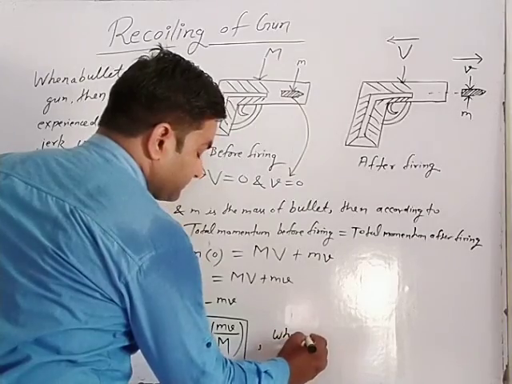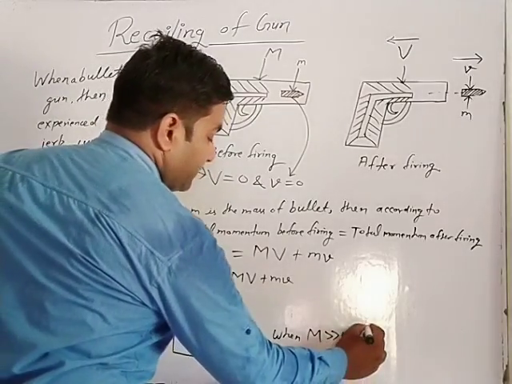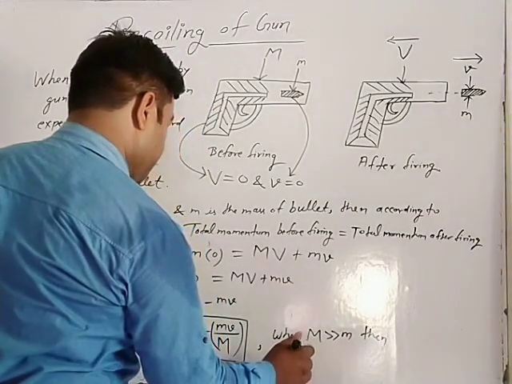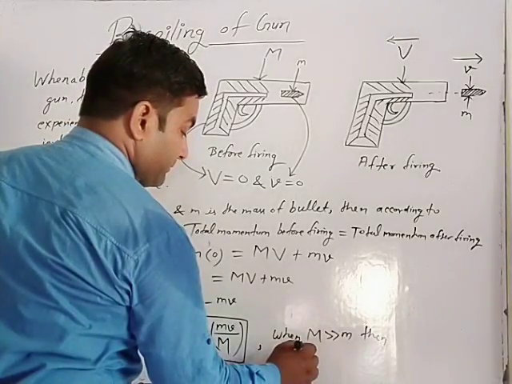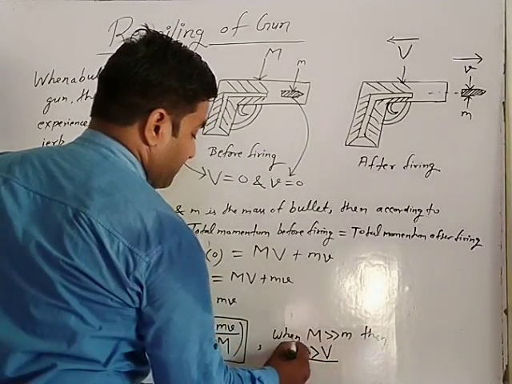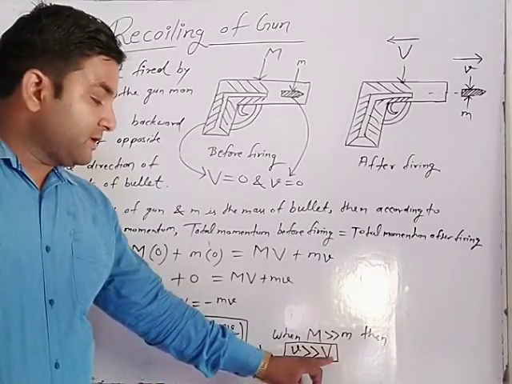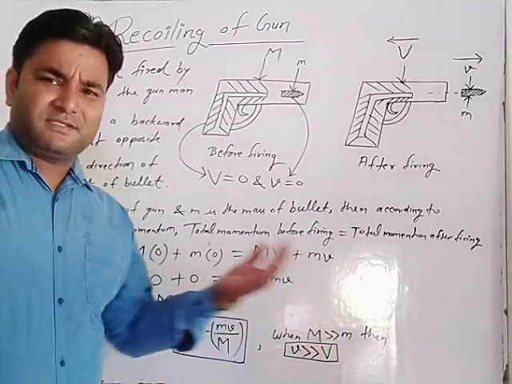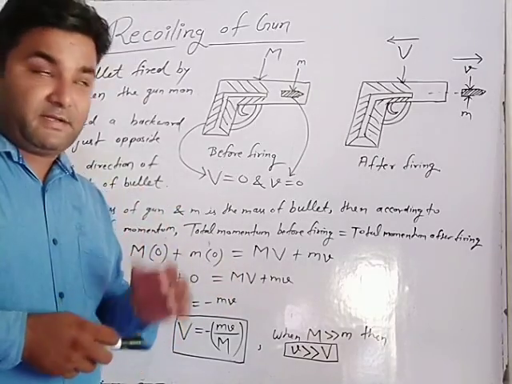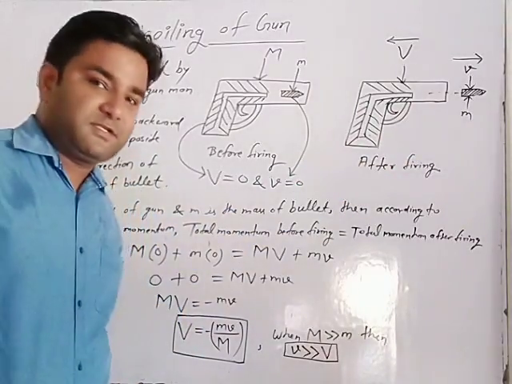Since capital M is greater than small m, small v is greater than capital V. It means the velocity of the bullet will be much greater than the velocity of the gun. The gun experiences the least velocity, so the gunman experiences a backward jerk, and the bullet, having the least mass, has maximum velocity in the forward direction.